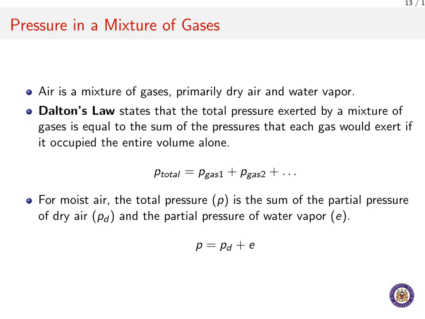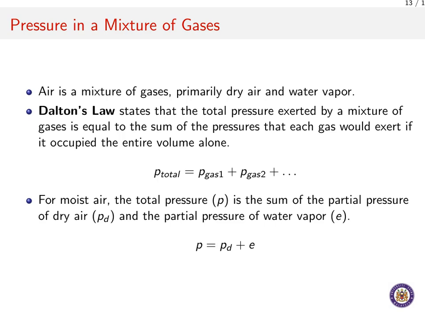So far, we have treated air as a single gas, but in reality, it is a mixture. The air in our atmosphere is primarily a mix of what we call dry air, which is mostly nitrogen and oxygen, and water vapor. So how do we calculate the pressure for a mixture like this? Thankfully, John Dalton gave us a straightforward principle.